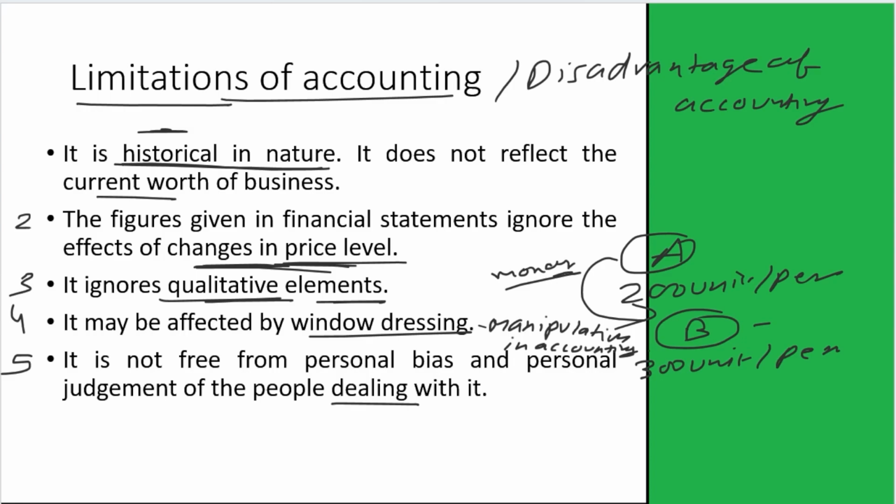Like we can say that getting 20% profit can be good for some persons, and getting 20% profit is less for some persons. So it depends upon the personal judgment or personal biasness of the people dealing with the accounting information. So all are the limitations of accounting.